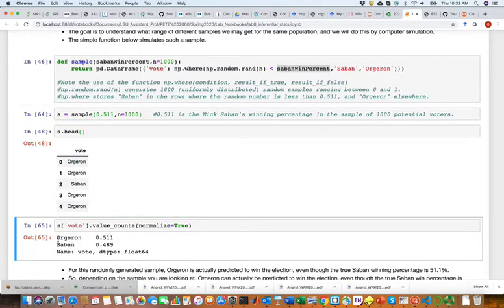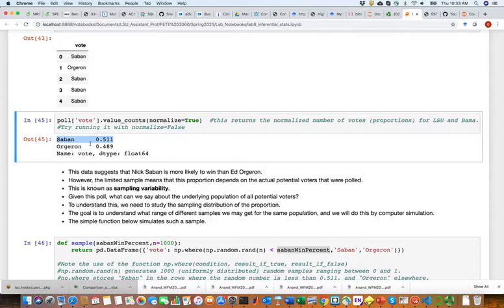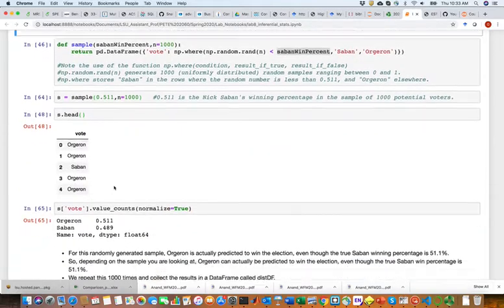Oh, okay. Actually, in this case, Orgeron is winning, right? With a percentage of 51.1, so it's kind of reversed, even though the original poll had Nick Saban winning. That's already telling you there is uncertainty in the conclusion that Nick Saban will win from just looking at 1,000 samples. And this is because your sample may not necessarily represent the true population, and that's the sampling variability we talked about in class.